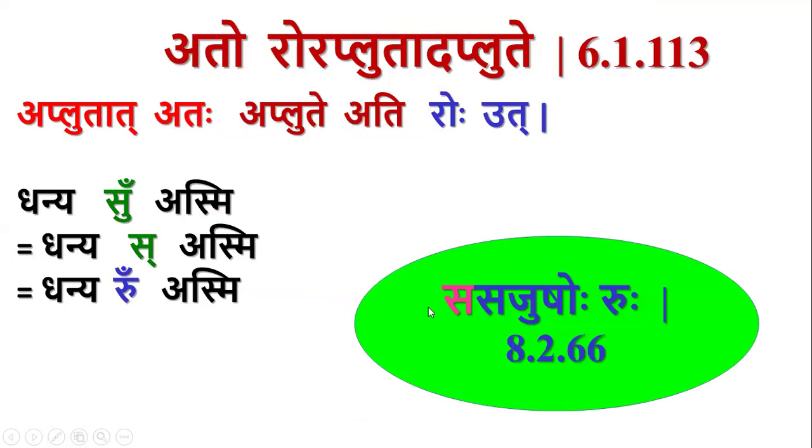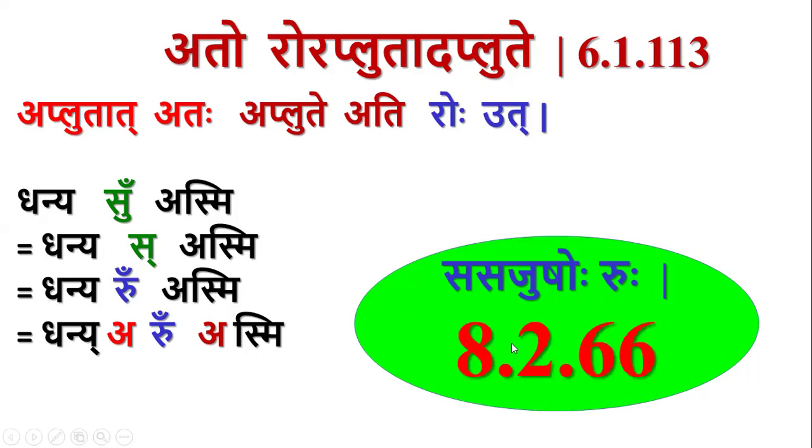By this sutra, the sakara and sajush, these two get ru adesha. So this sakara at the end of a pada will get ru adesha. Now this word danya ends with rasvakara and this word asmi starts with rasvakara, and this ru is present in between these two rasvakara.